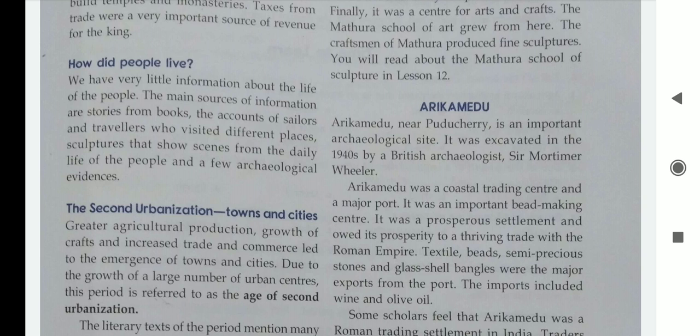Textile, beads, semi-precious stones, and glass and shell bangles were the major exports from the port. The imports included wine and olive oil. Imports means they were bringing wine and olive oil also. Some scholars feel that Arikamedu was a Roman trading settlement in India. Traders from Rome came and stayed here.